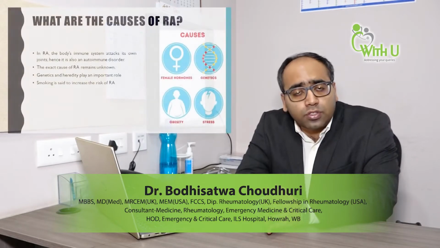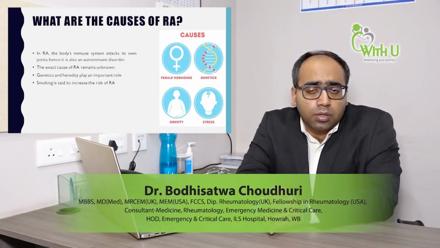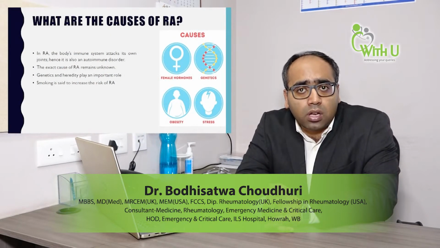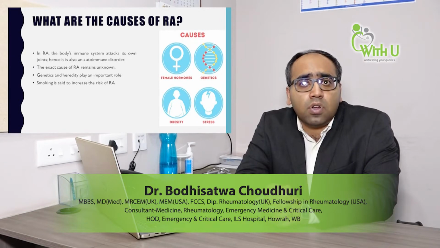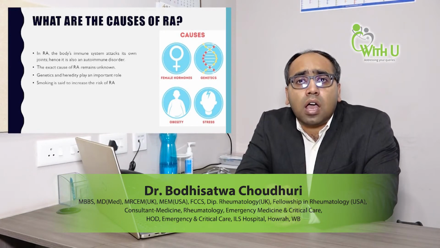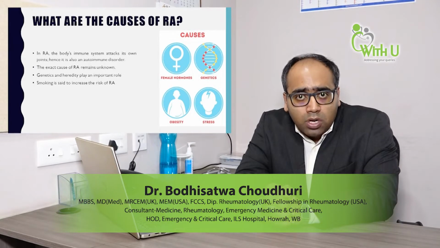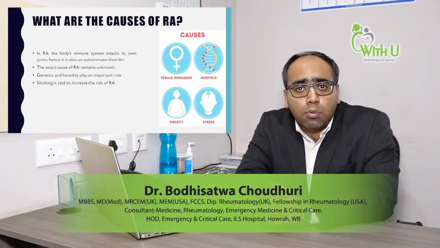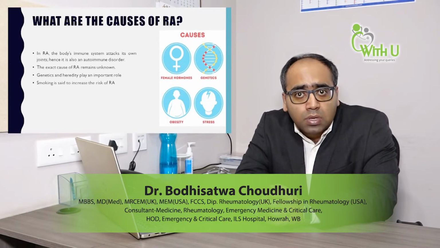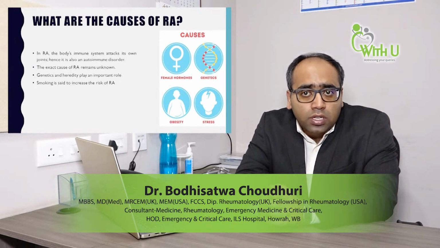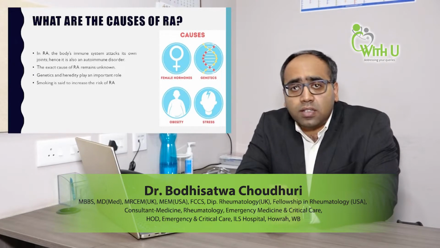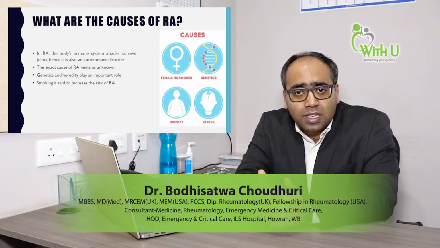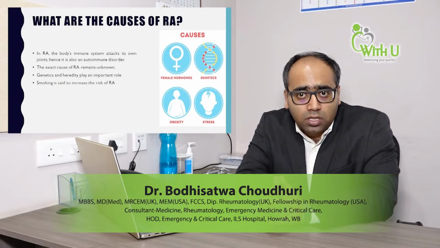Now, what are the causes of RA? Being an autoimmune disorder, the exact cause of RA is quite unknown. But what happens in an autoimmune disorder is that the immune system of our body, which normally attacks the infected or abnormal cells, starts attacking the normal cells, mostly lining the joints and other organs. As a result, it causes damage to that specific joint.